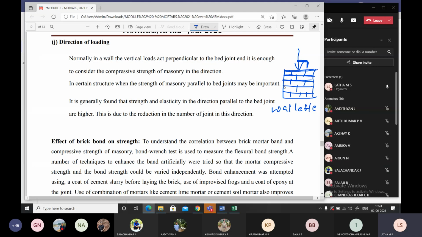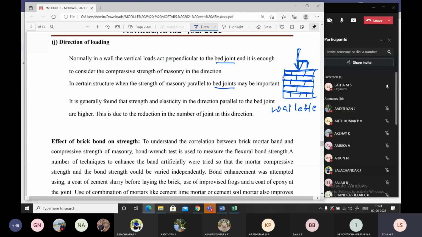Do you agree? I'm applying a compressive load. It is perpendicular to the bed joint. We call it a bed joint, or a course joint.